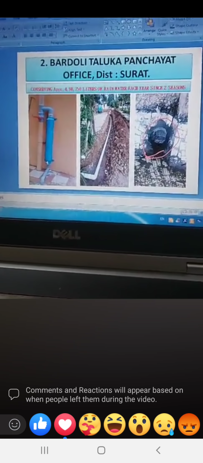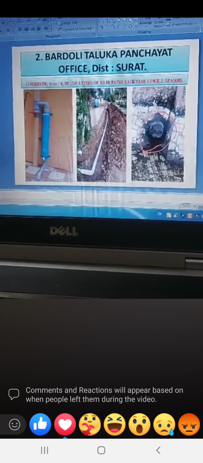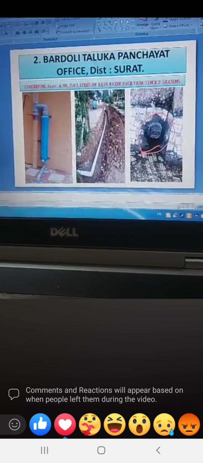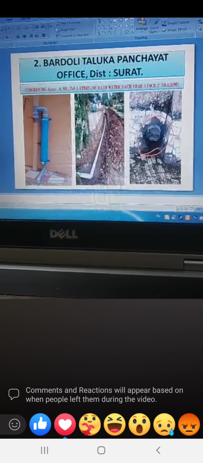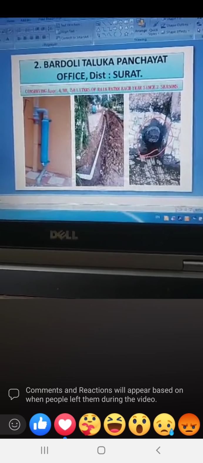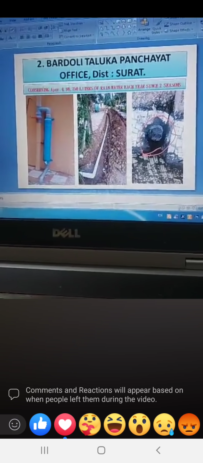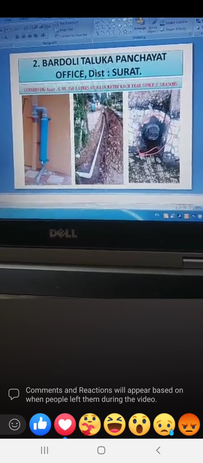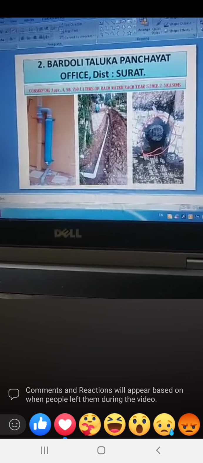Here in Badoli block office, they are conserving approximately 4,98,750 liters, around 5 lakh liters of rainwater each year. They wanted us to supply this water directly to the borewell so that they can create better quality in aquifers.